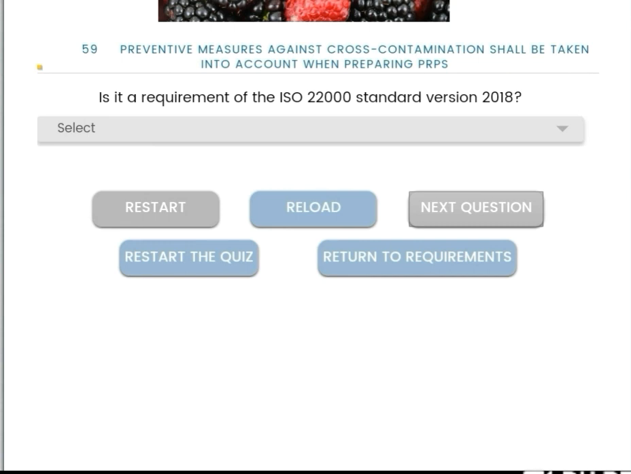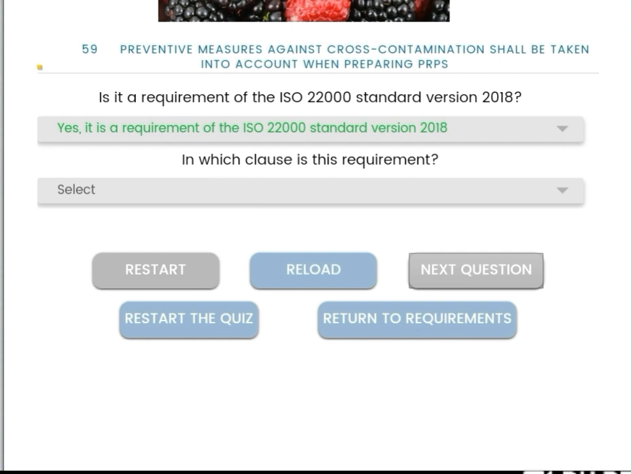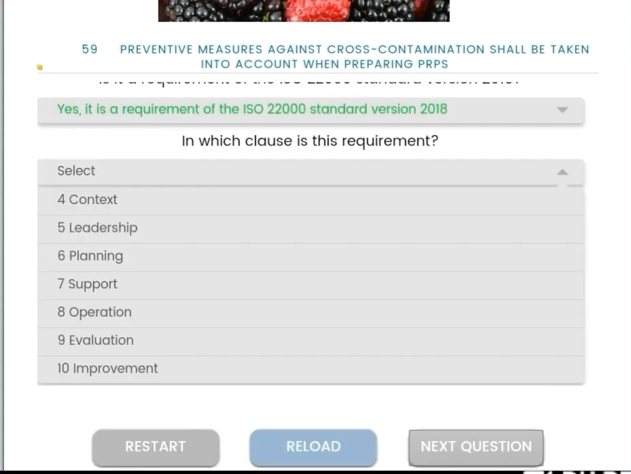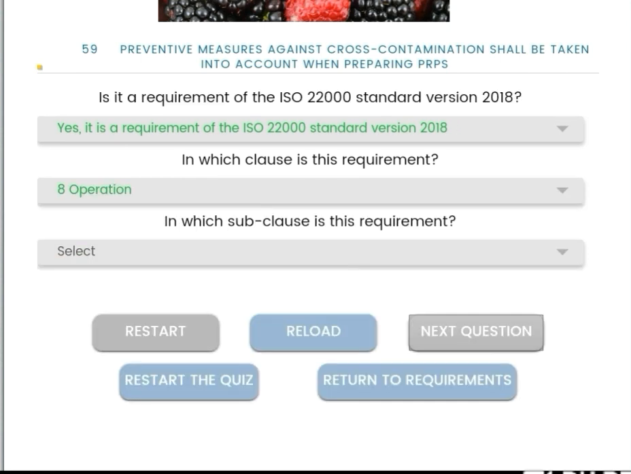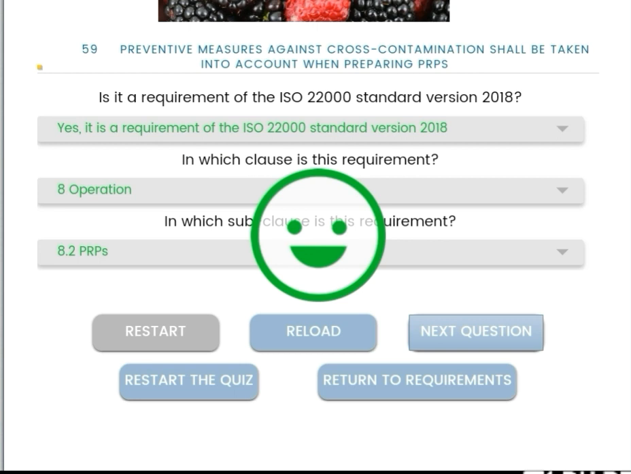Next, preventive measures against cross contamination shall be taken into account when preparing PRPs. Yes, it is a requirement of the standard version 2018. Clause number is 8 operation, and the subclause is 8.2 PRPs.